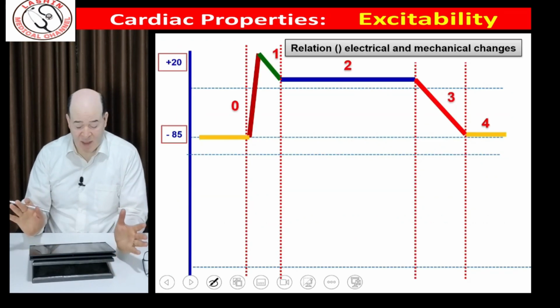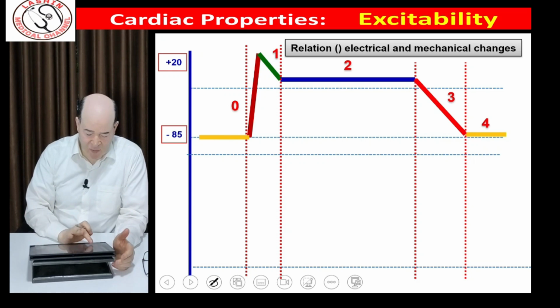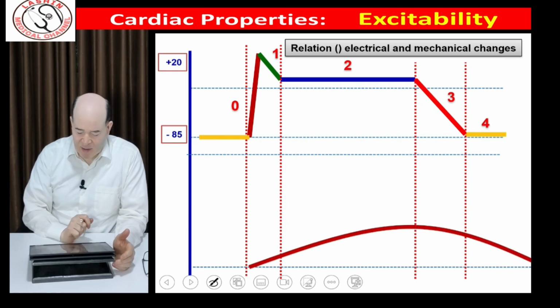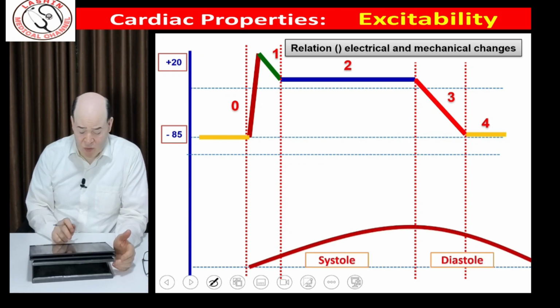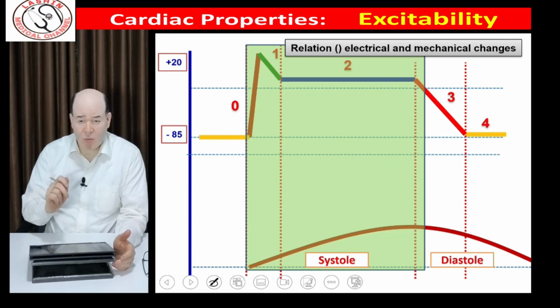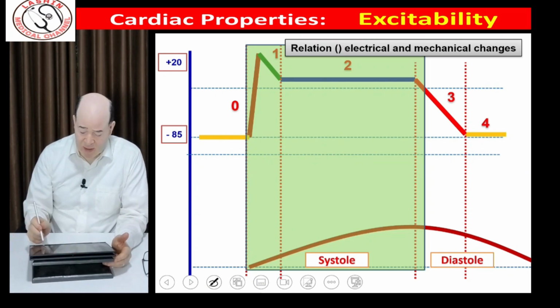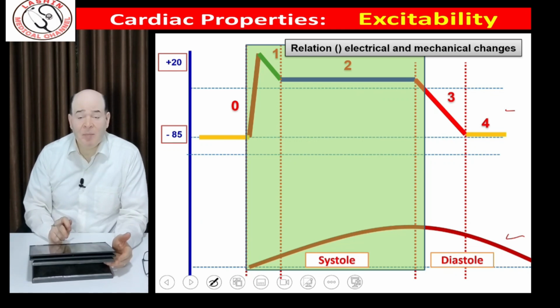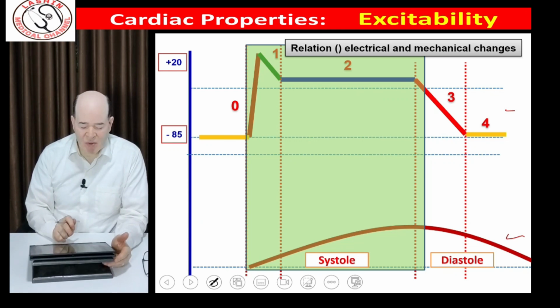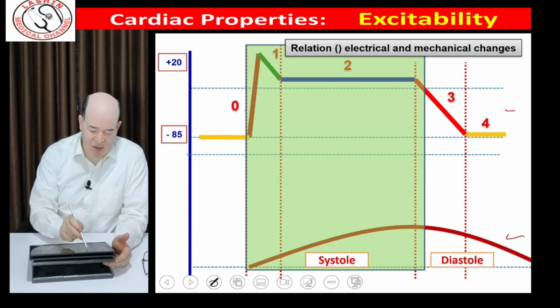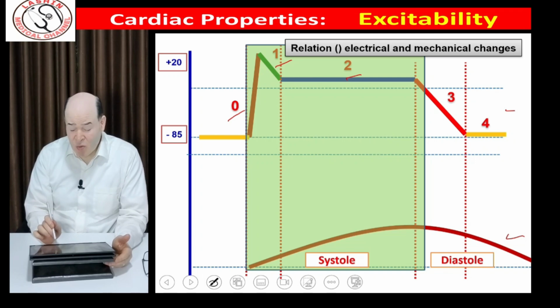This is the classic action potential in the cardiac muscle, and this is the mechanical changes. It is composed of systole and diastole, and comparing the two curves, the mechanical with the electrical, we find that the systole is corresponding to phases 0, phase 1 and phase 2, and the systole reaches its peak by the end of plateau.